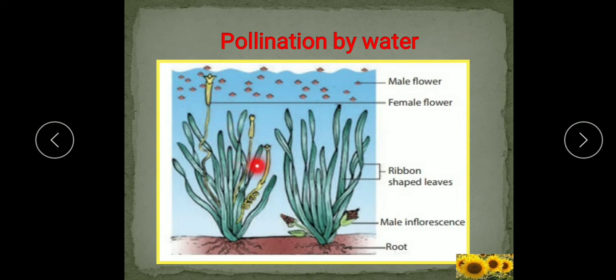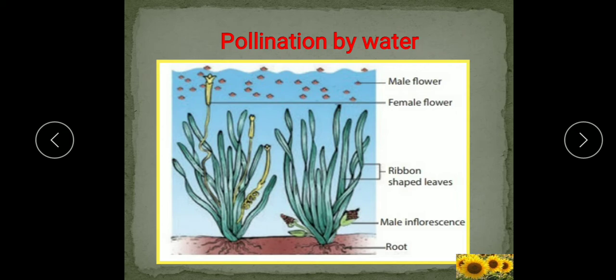So, flowers pollinated by water are light. Why are they light? So that they can easily float on the surface. And they do not produce nectar because there is no need of nectar. Pollens are carried with the water current. Pollen grains are produced in large quantities, the same reason as we have studied. So, there are chances of wastage, and also a large quantity of pollen grains are there, so some of them can reach the stigma.